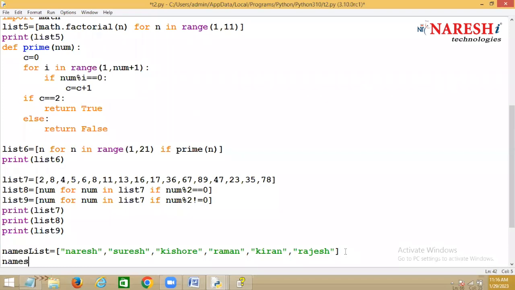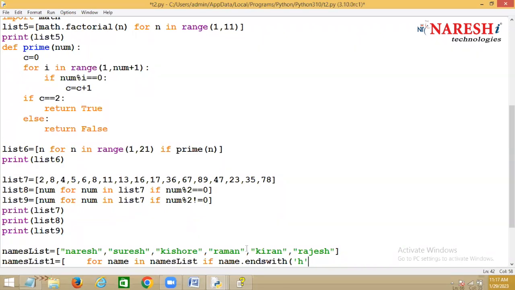Now suppose names list, and names list 1. Every time you read a name, for name in names list, you are reading one name from names list. After reading a name, you say if name dot. Now string has one function or not? Yes. What is that function? Ends with. You can write name of -1 also.